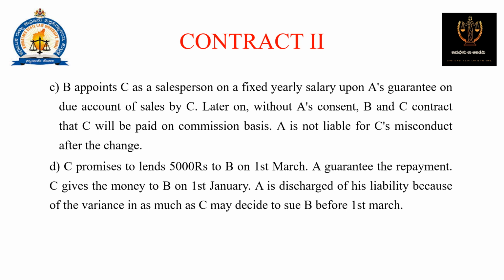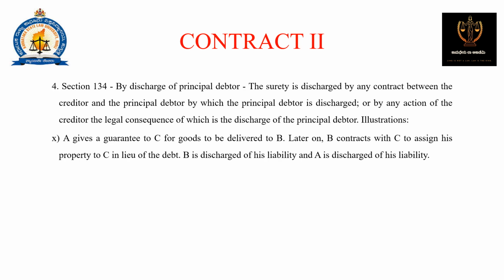See here also. C promises to lend 5,000 rupees to B on 1st March. A guarantees the repayment. C lends the money to B on 1st January. A is discharged of his liability because of the variance, inasmuch as C may decide to sue before 1st March. Okay, section 134, by discharge of principal debtor.